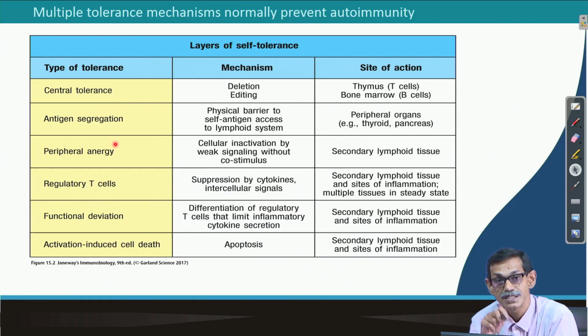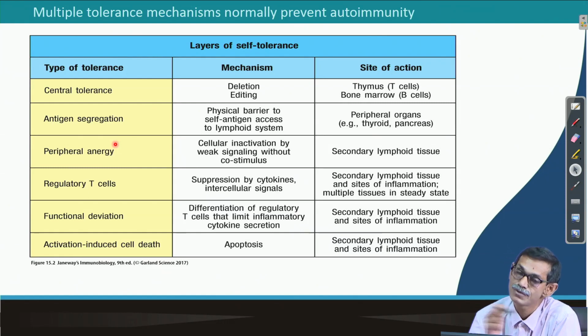The antigen presenting cell should give the co-stimulatory signal. If you remember T cell activation, 3 signals are required: one signal by T cell and MHC, a second signal by B7 and CD28, and the third signal by the cytokines.